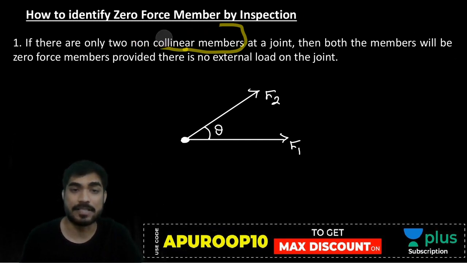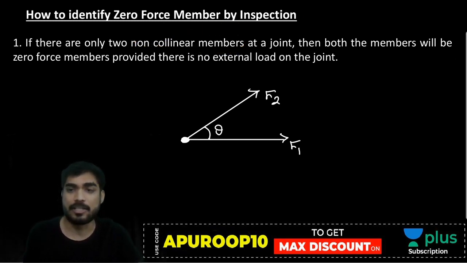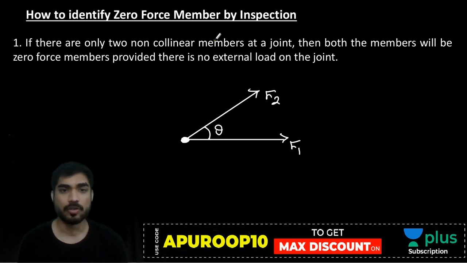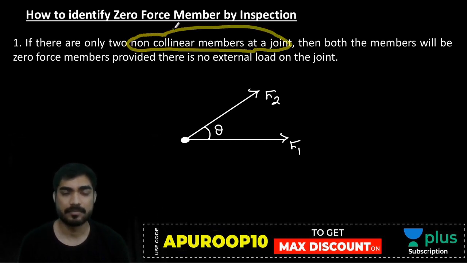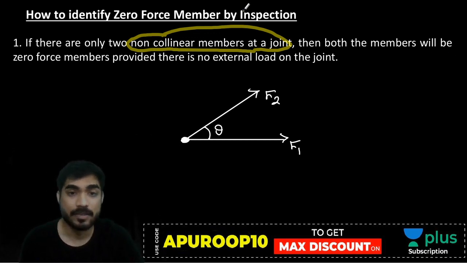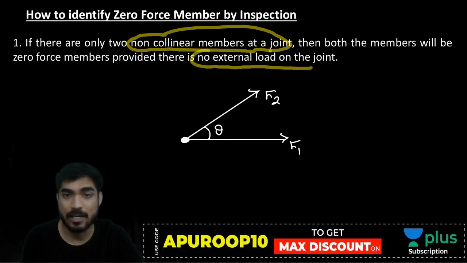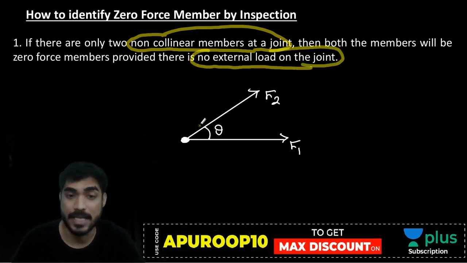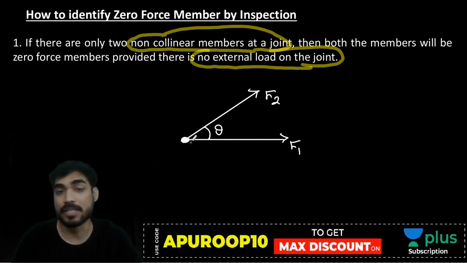So understand it. Once again I am explaining. If there are two non-collinear members at a joint, then both the members will be zero force members, provided there is no external load on the joint. Do you see any external load here? No, there are only two loads, member loads F1 and F2. So my friend, there is no other load except F1 and F2. So according to this condition, F1 and F2 both will be zero.